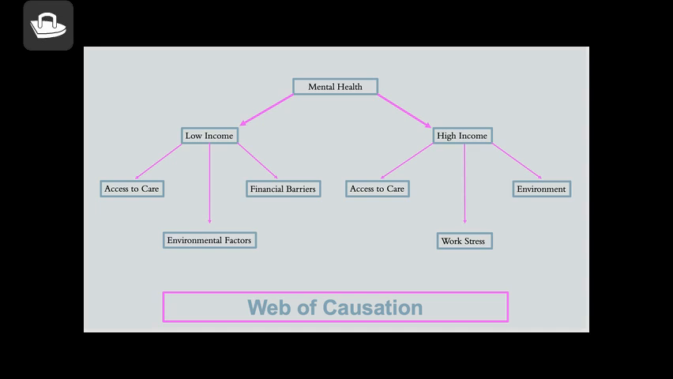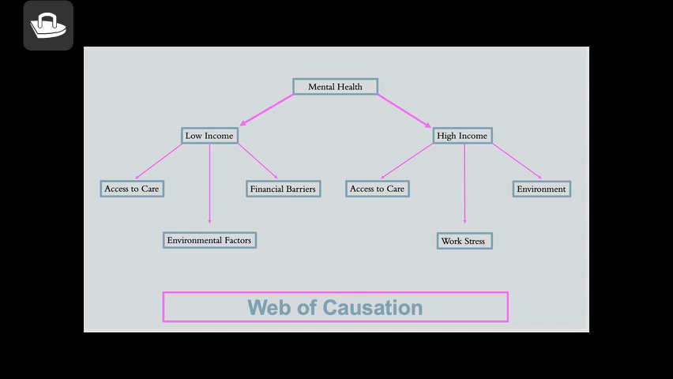In terms of environmental factors, high income individuals typically live in less stressful environments. They have access to safer neighborhoods with better housing conditions and fewer daily stressors like violence or poverty related issues. This significantly reduces their risk of developing mental health issues like anxiety or depression.